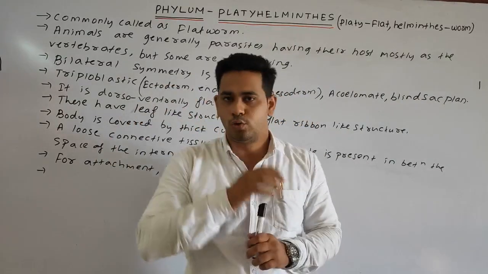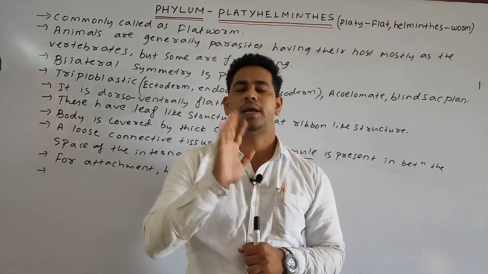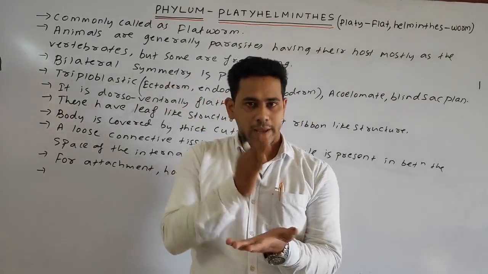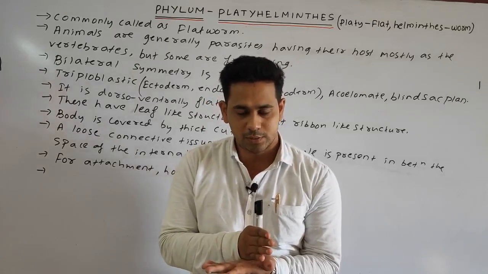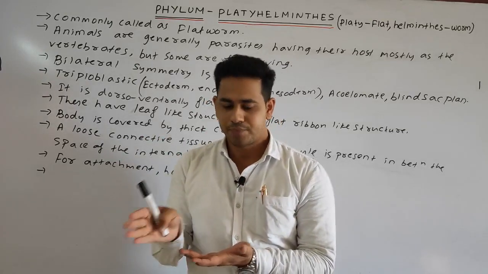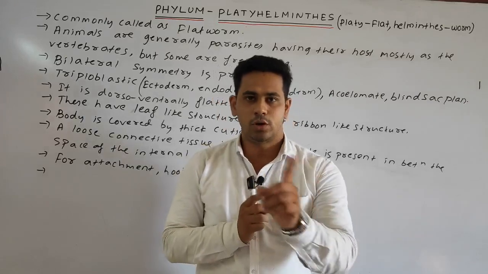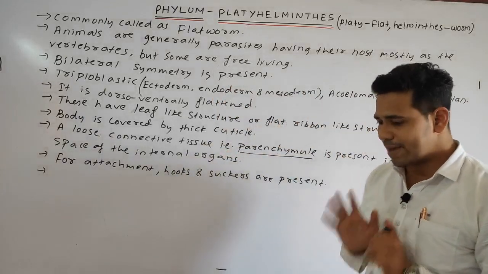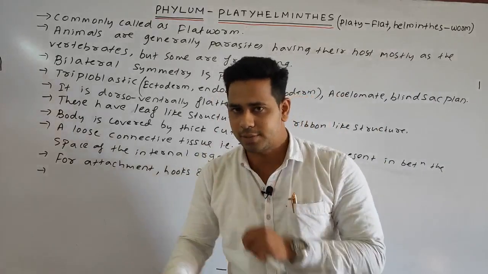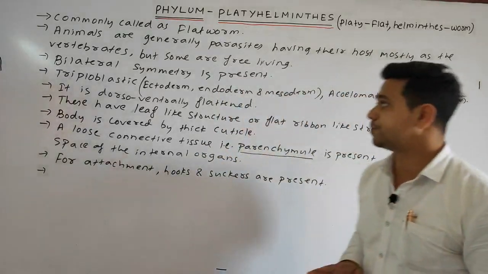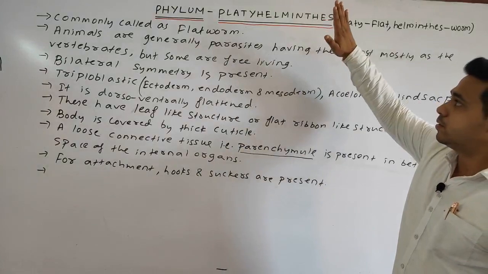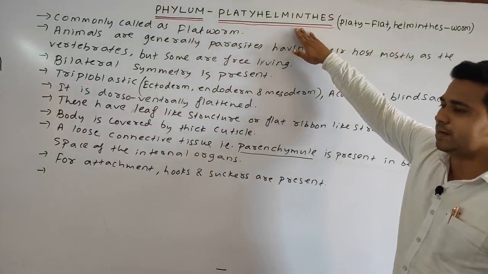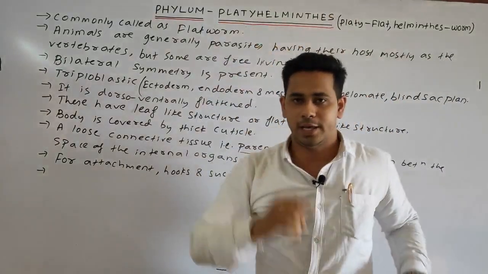Respiration is generally divided into two types, just for your remembering. If oxygen is present in the respiration, it is called aerobic respiration. If oxygen is not present, it is called anaerobic respiration. So simple, students, the respiration in which oxygen is absent is called anaerobic respiration. So the respiration present in the platyhelminthes is anaerobic respiration.